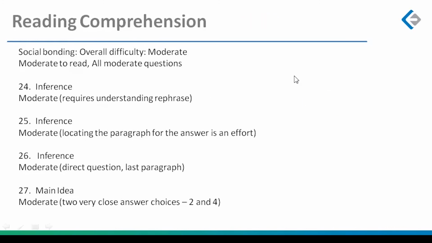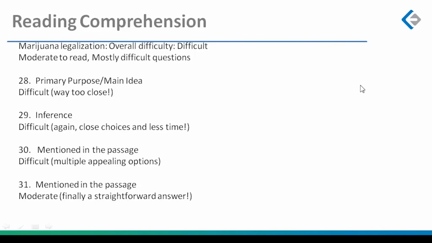The next passage, social modeling, I think compared to the Yugoslavia war passage, this was not so easy to read, but then not so difficult also. The difficult ones are coming up later. All of them moderate questions, 3 of them inference questions and 1 of them a main idea question, out of which the main idea question probably was the trickiest because there were 2 very close answer choices. Everything else, if you've done enough of inference practice in your CAT or any other exam, was not so much of a problem.